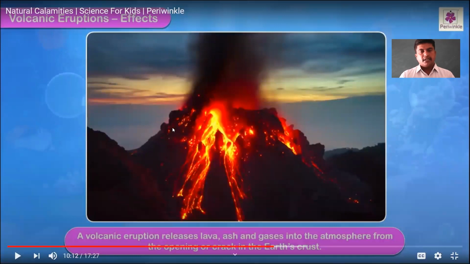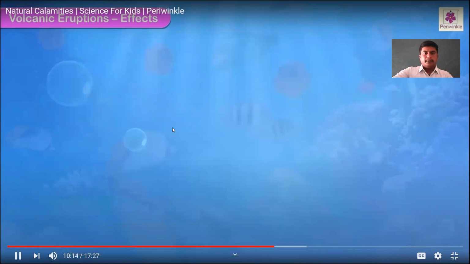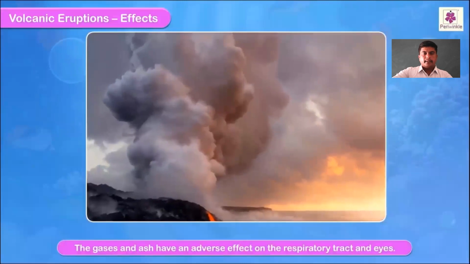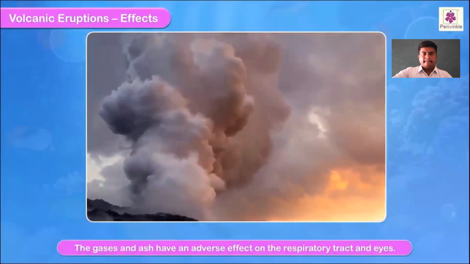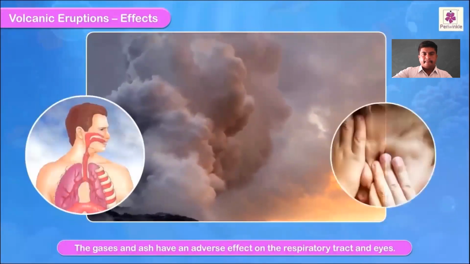Dear students, the first and foremost effect: the lava released from the volcanic mountains, and the ash and gases into the atmosphere from the opening, are very dangerous. Yes, they destroy the respiratory system of humans. The gases and ash have an adverse effect on the respiratory tract and eyes.